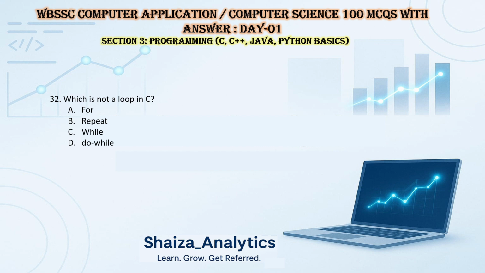32. Which is not a loop in C? For is a loop. Repeat is not a loop. While is a loop, do while is also a loop. So repeat is the answer.